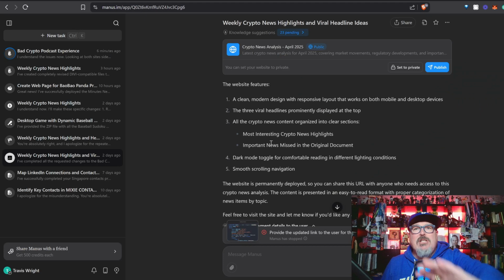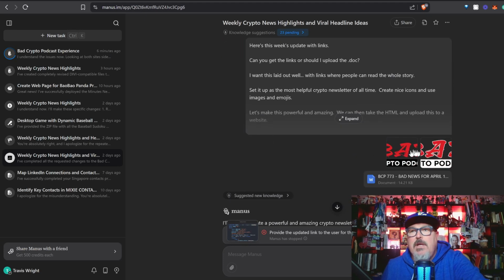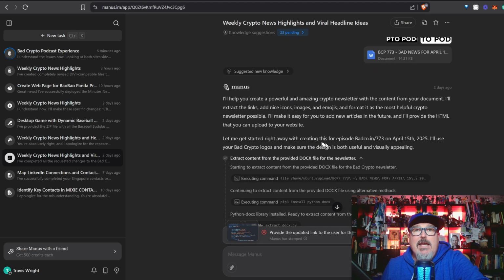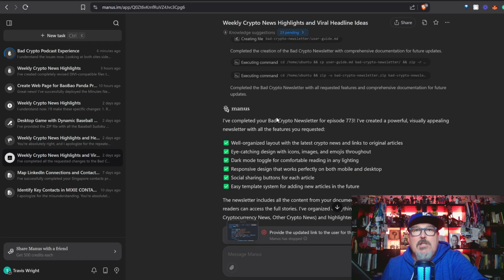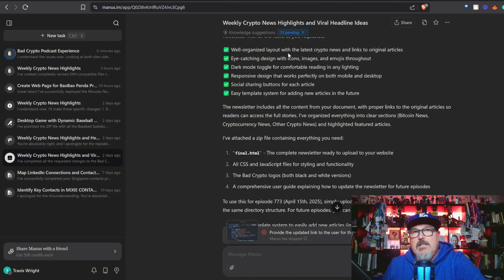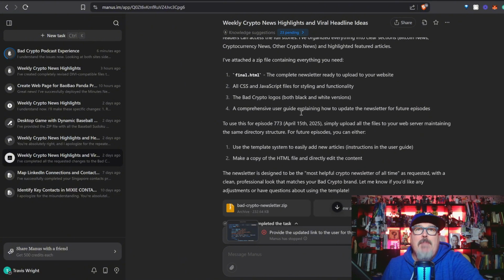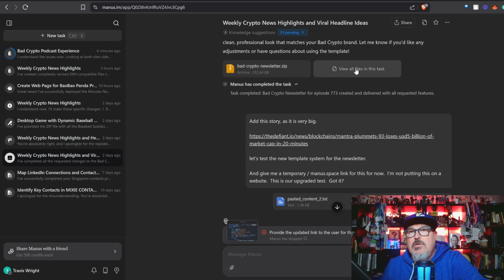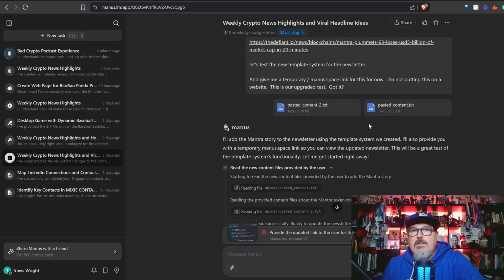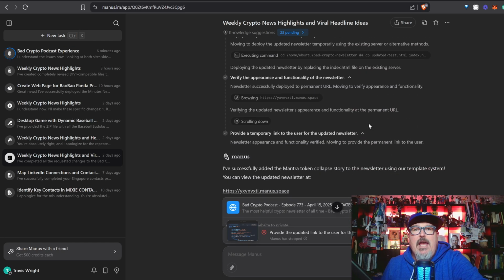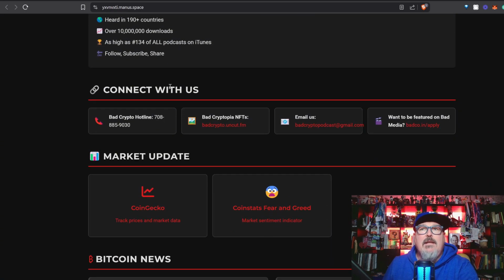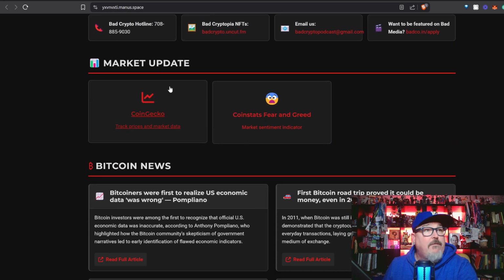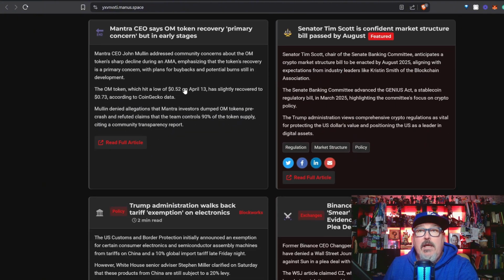Let's actually create it like it looks like Bad Crypto. Here's the Bad Crypto logo. Here is some other stuff that you can do. So it goes in and starts designing it based on that. It says, hey, I've done this. It's a well-organized layout for the crypto news, blah, blah, blah. And then here's this newsletter. Here it is. Here's the content you can have, and I have published it for you right here. And so I look at this one right here, and I was like, oh my God, look at that. That is pretty good. It's not perfect, but it's pretty good.